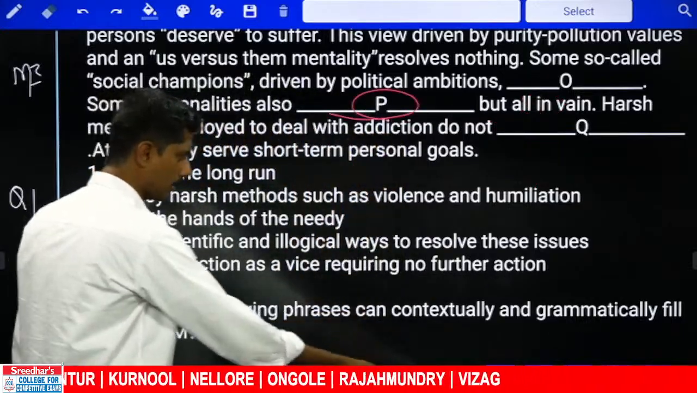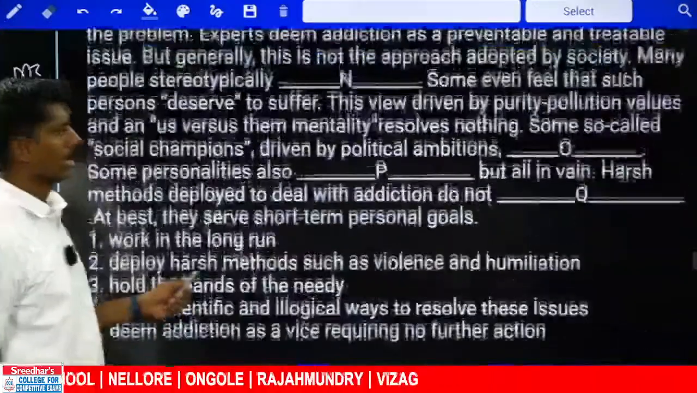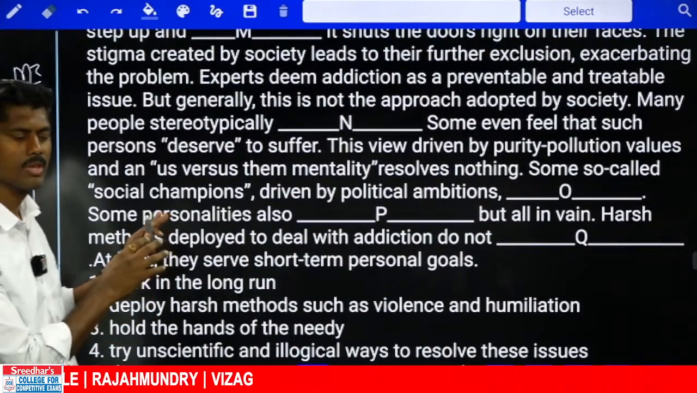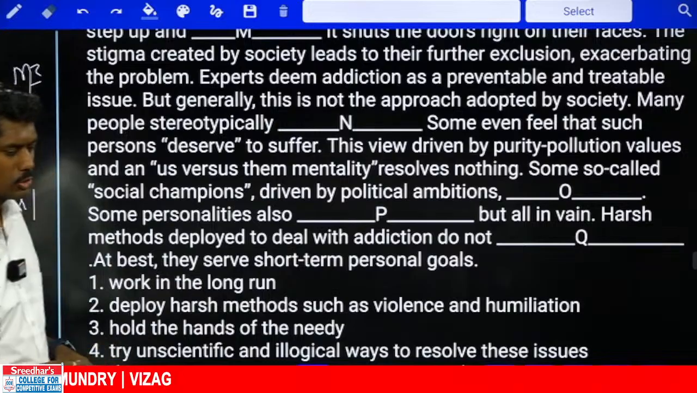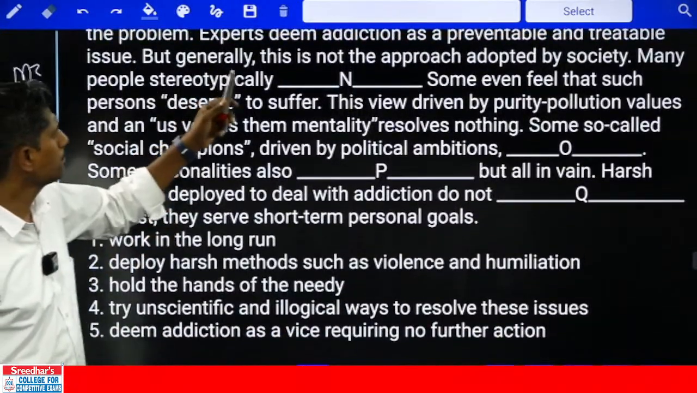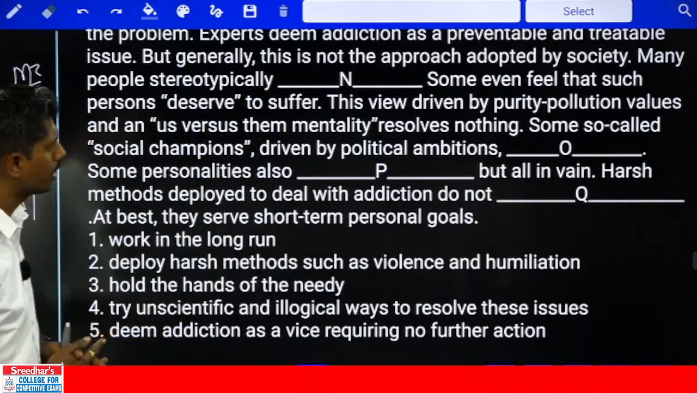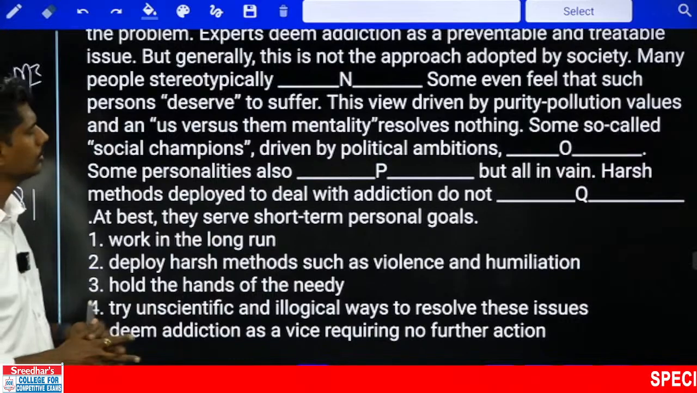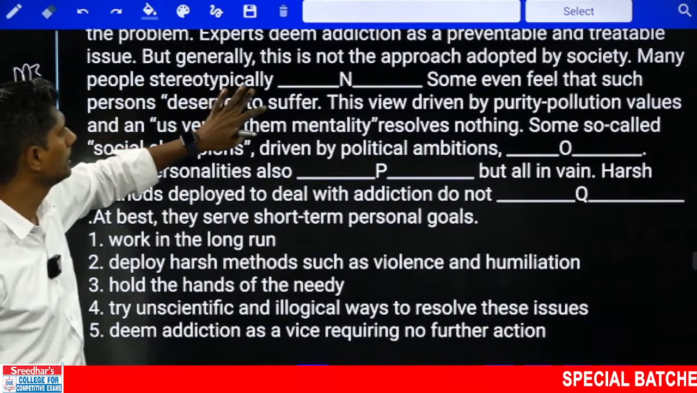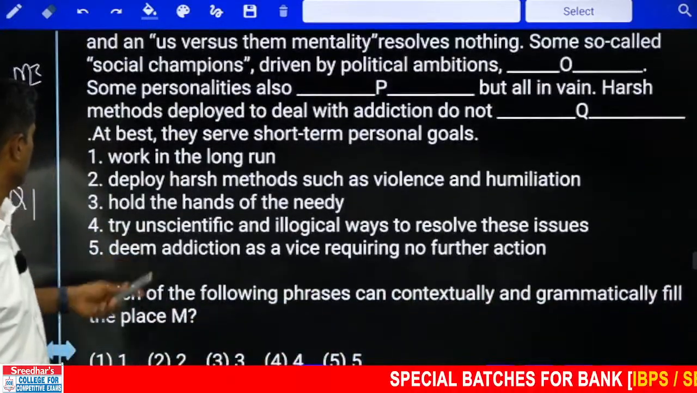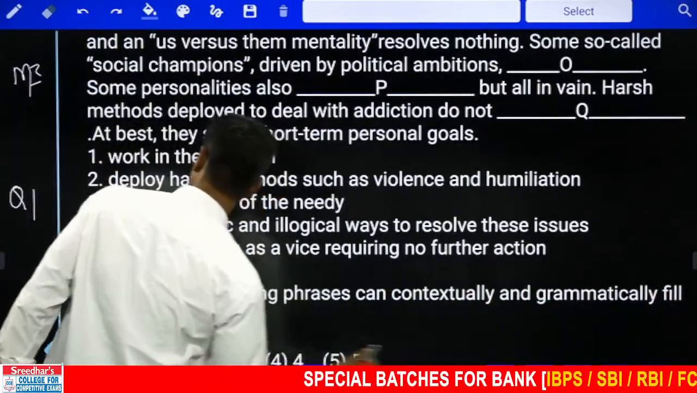Now I am coming back. I felt all the 3 options are similar. That's the reason I have kept them on hold. Again, I am trying to bring them back. Now M is finished, done. But generally this is not the approach adopted by society. Generally, people don't follow this. Many people stereotypically dash. Stereotypically, what are the remaining? Only these 3 are remaining.